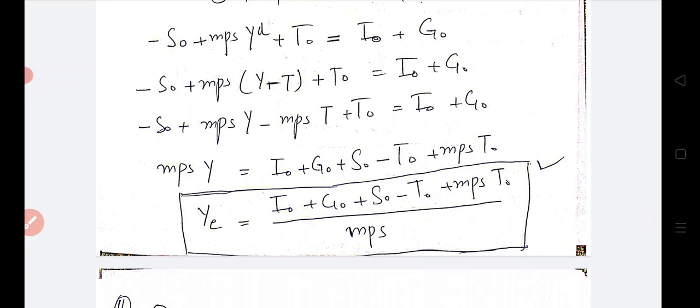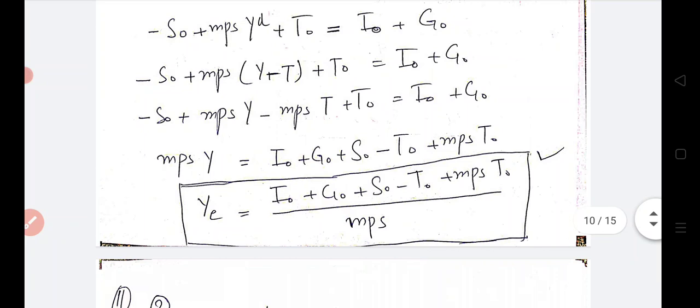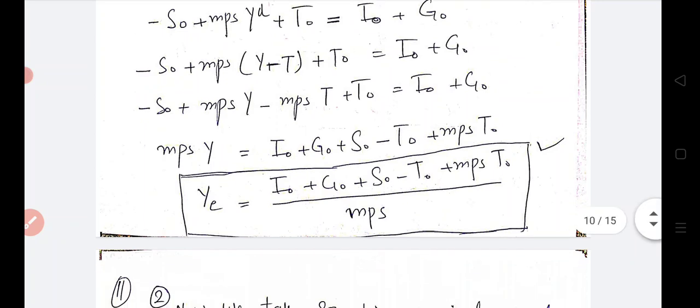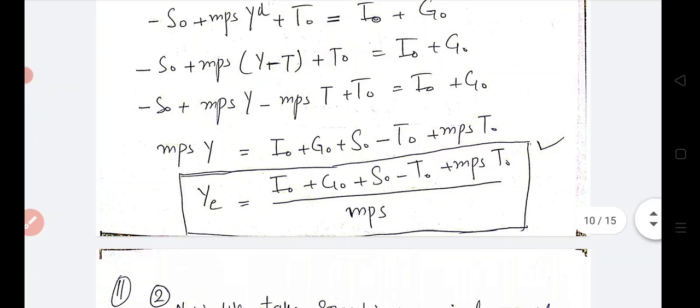We take T naught to the right side, which will be minus T naught. We have taken the S naught to the right side, which will become positive S naught, and we have to take minus MPS T naught to the right side, which will become positive MPS T naught. Now MPS Y is equal to I naught plus G naught plus S naught minus T naught plus MPS T